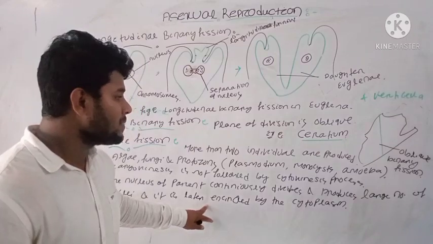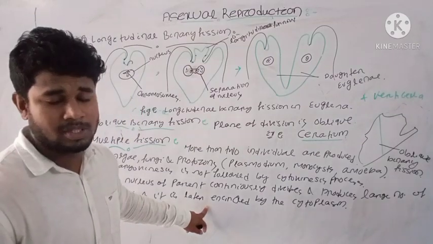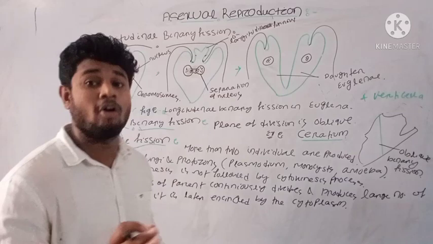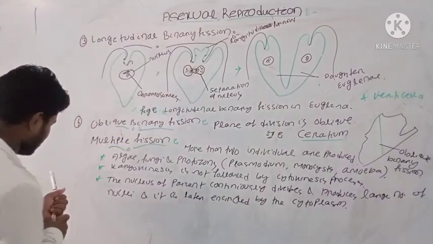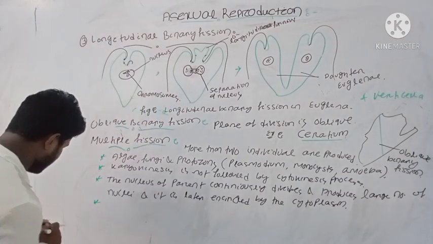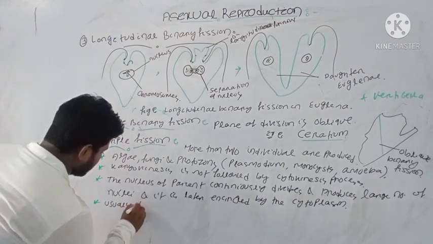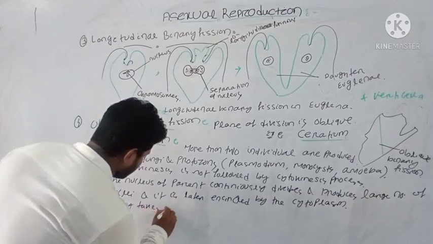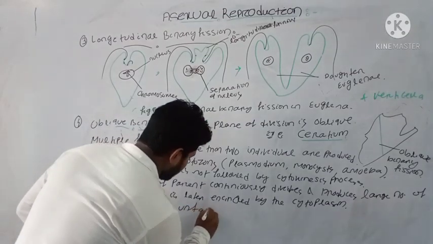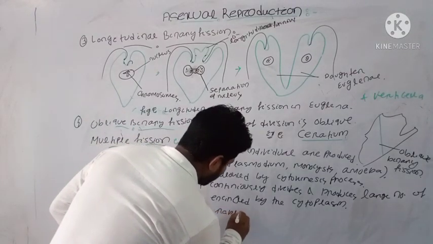Here the multiple fission process usually takes place in unfavorable condition.